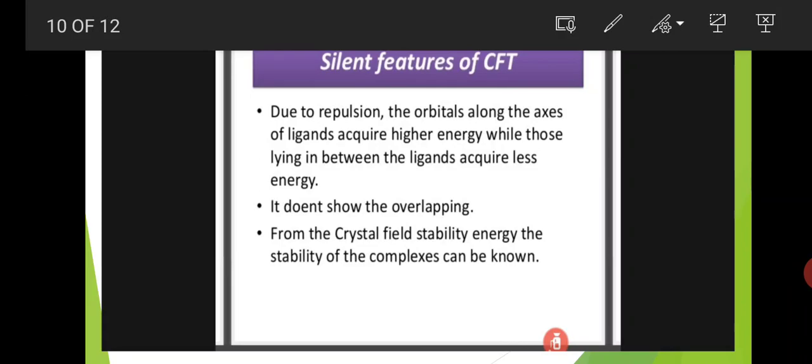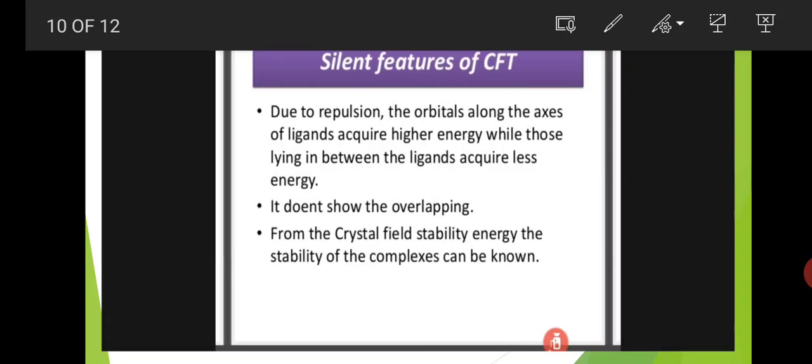At that time, the d orbitals which are present on the axes undergo high electronic repulsions. That's why they enter into a high energy level. That is the reason the eg orbitals, which are present on the axes, undergo high electronic repulsions with the ligands and get into the high energy level.